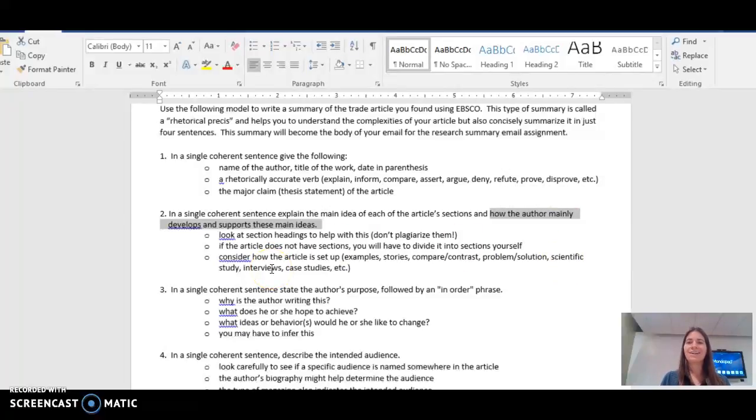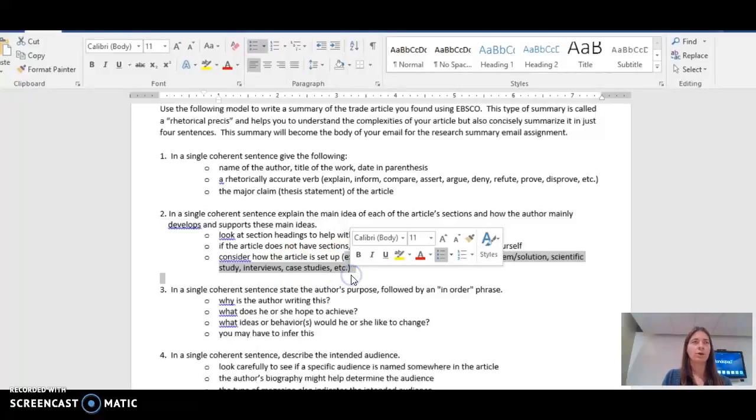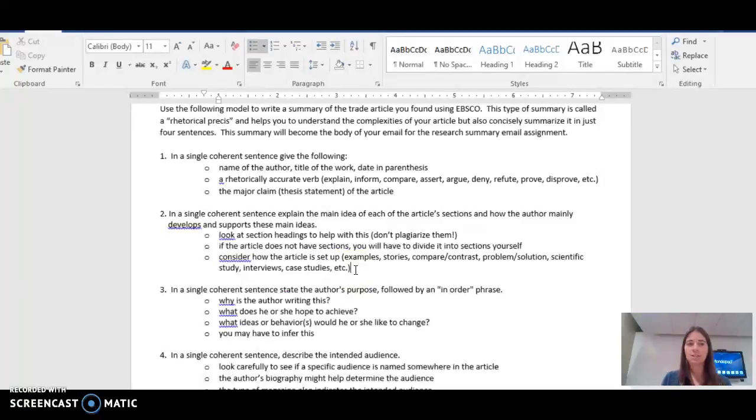So, I'm looking at not what's in the article, not the details, but how those details are given, how they're portrayed. So, you can choose from any of these types of writing or come up with your own. Maybe it's a combination of compare, contrast, and interviews. Maybe it uses quotations. Maybe it's giving definitions. Maybe it's giving tips and tricks.